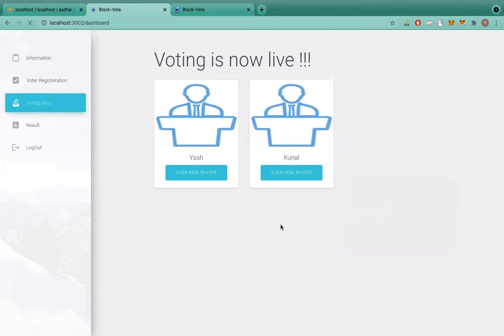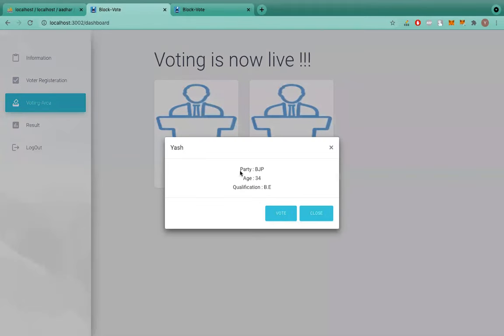Now this account has been connected to the website. Now let's see what this shows. Here we have added the two candidates that are shown here. Now I can click here to vote, and I will see all the details that the admin entered, like this candidate belongs to this party, his age is this much, and his qualification is this.